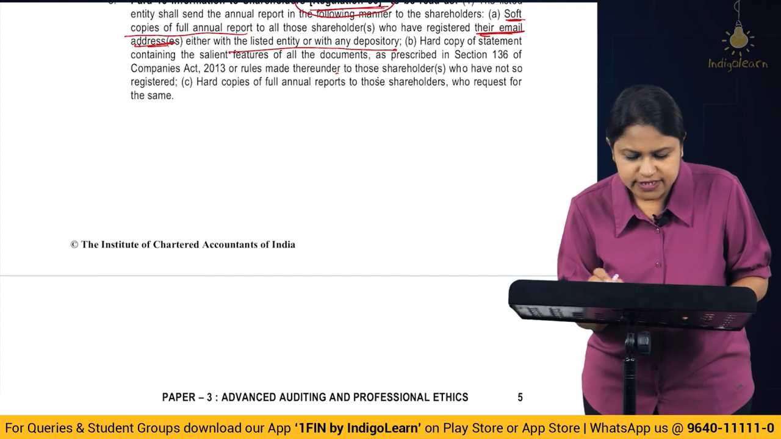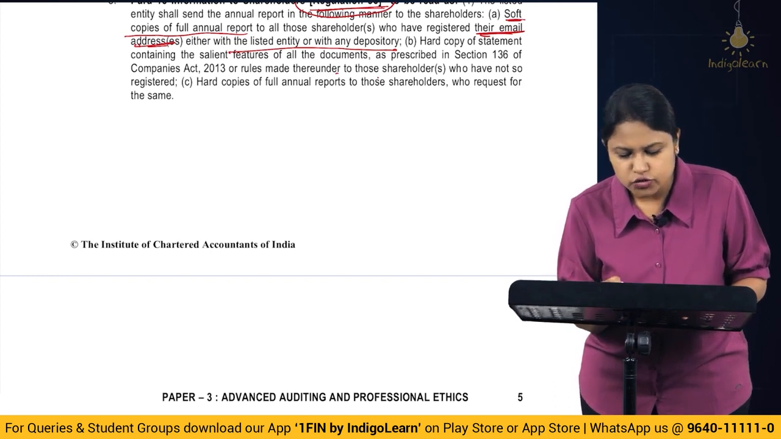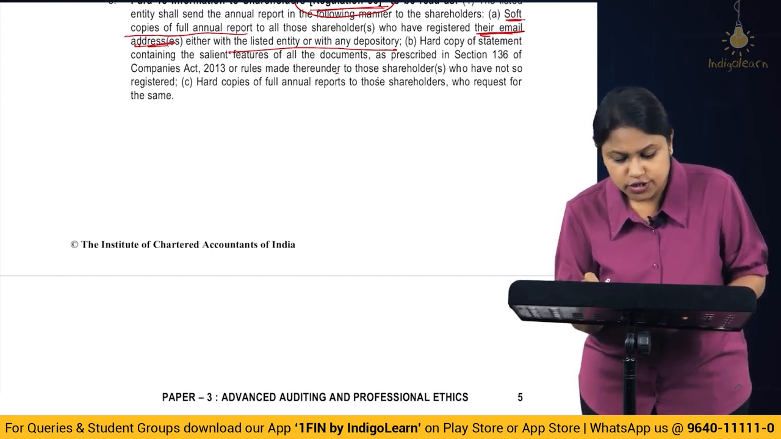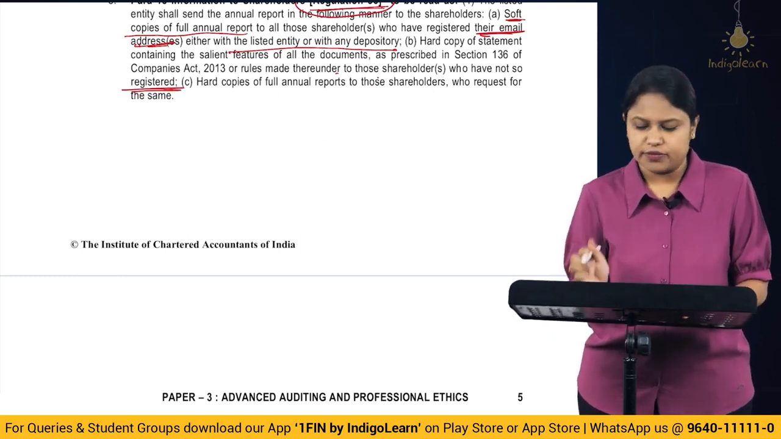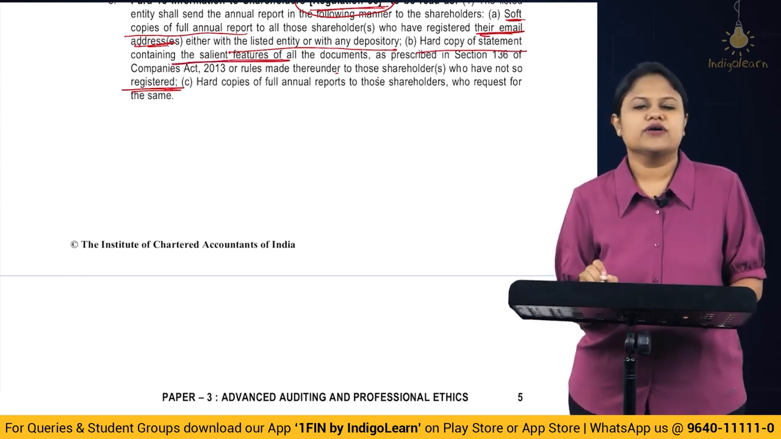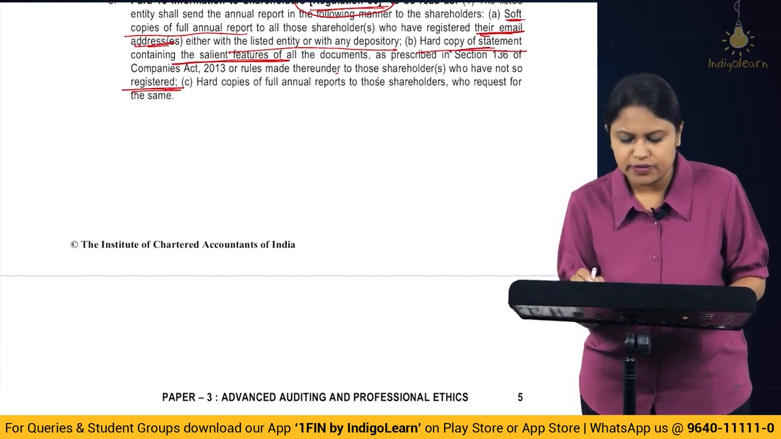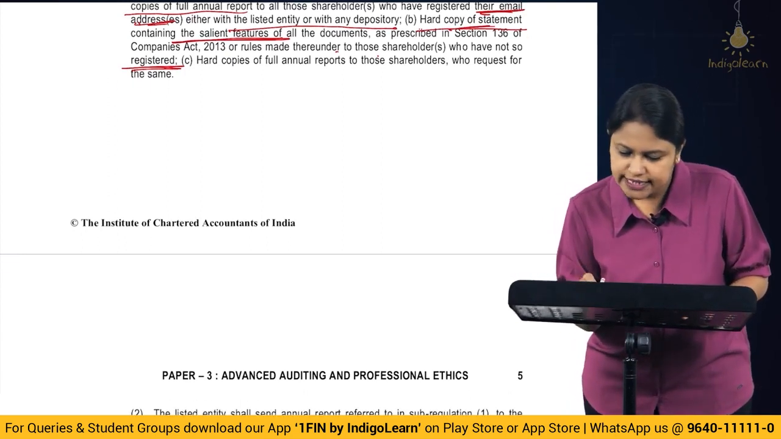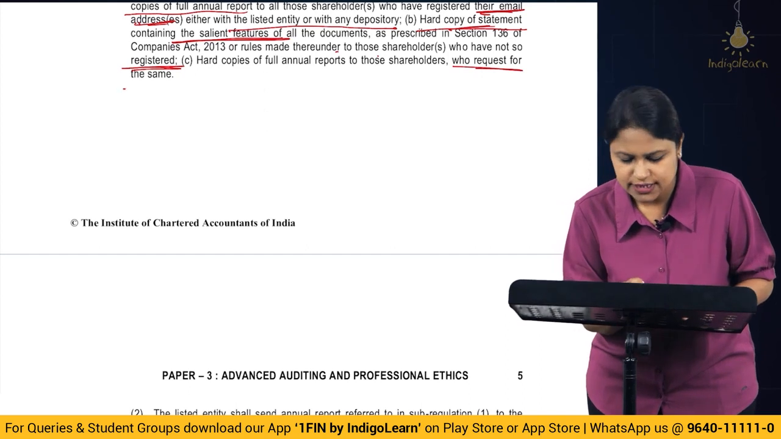Then hard copy of the statement containing the salient features of all the documents as prescribed in section 136 of the Companies Act 2013 or the rules made thereunder to those shareholders who have not registered. Correct? So for them the full report will not be given. So those who have not given their email registered with the company or the depository, they will get what? Hard copy, but only the salient features. Then hard copies of full annual reports to those shareholders who request for the same.